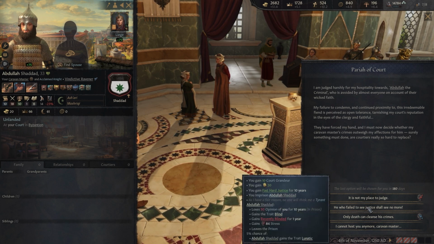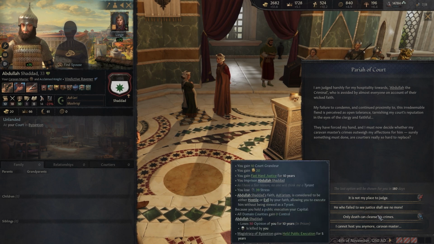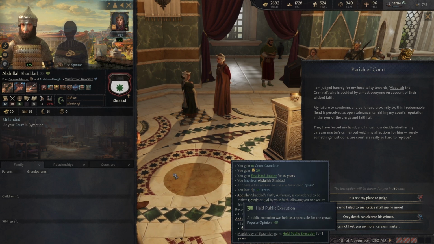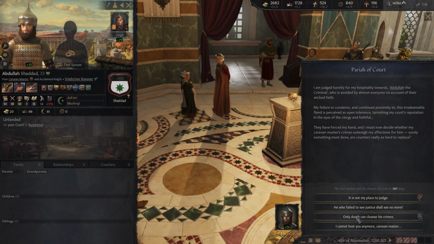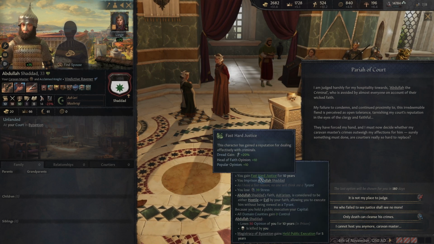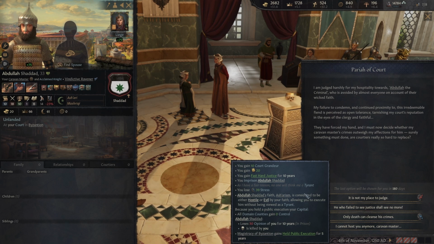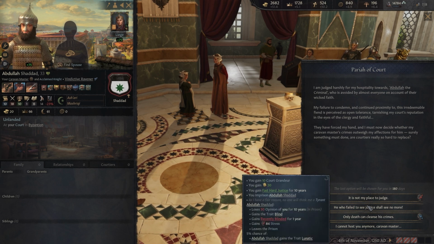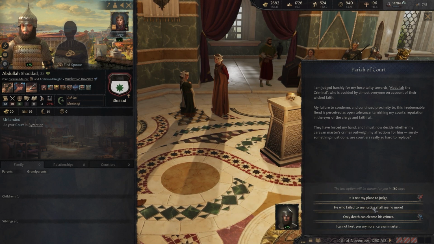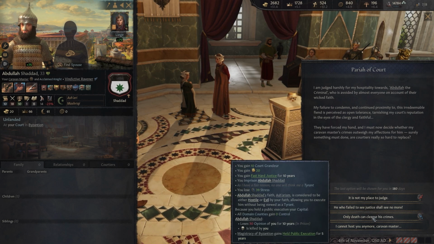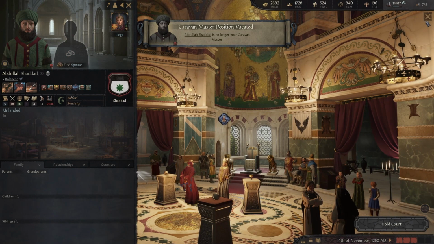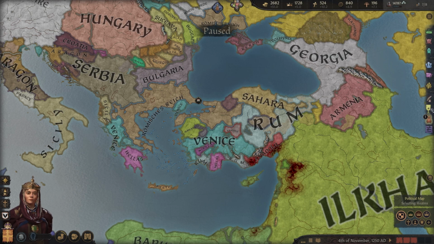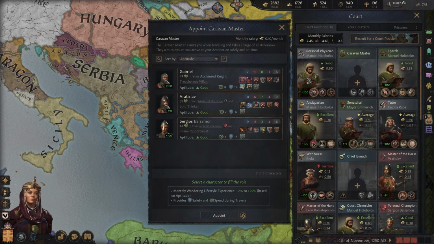We could blind the man? Only death. I mean, if he refuses to come to God, then I guess this is the only option, right? Yeah, all right. Too bad there's not an option here to convert him, but no, apparently our caravan master, there's only one fate for a man who refuses to come to the good Catholic God. So I guess we need a new caravan master here.